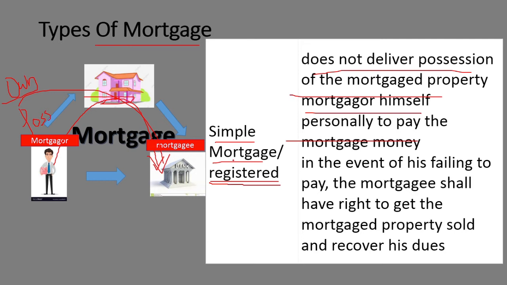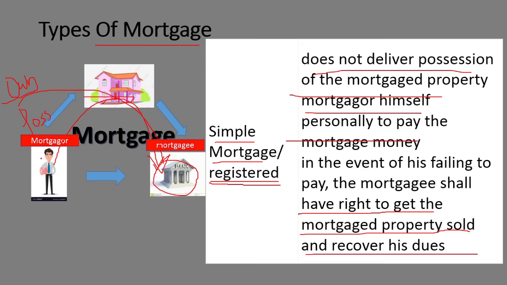And in this, if the customer fails to repay the particular loan or monetary liability, the mortgagee has the right to get the mortgaged property sold and recover his dues. The bank will sell this property and recover the dues over the particular loan or monetary liability.